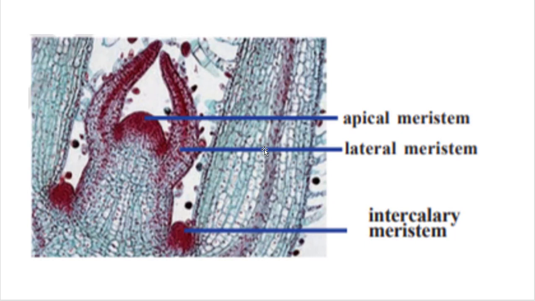Meristematic tissue has the nature of dividing. It always divides and produces new cells. Because of the new cells, plant growth occurs. I will show you with the help of a video. Let us observe this video, how the plant grows.